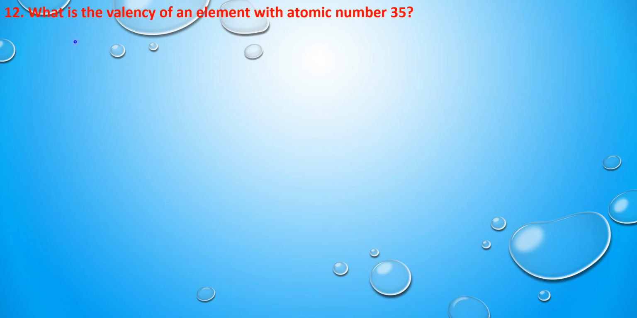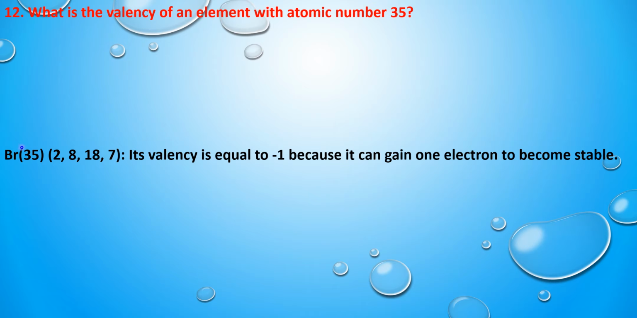Next question is, what is the valency of an element with atomic number 35? They have given the atomic number of an atom, which is 35, and they have asked to write the valency of that element. So bromine is the element which has atomic number 35. When we write the electronic configuration, it is going to be 2, 8, 18, 7. So we can see that 7 electrons are present in the last shell. So its valence electrons are 7.